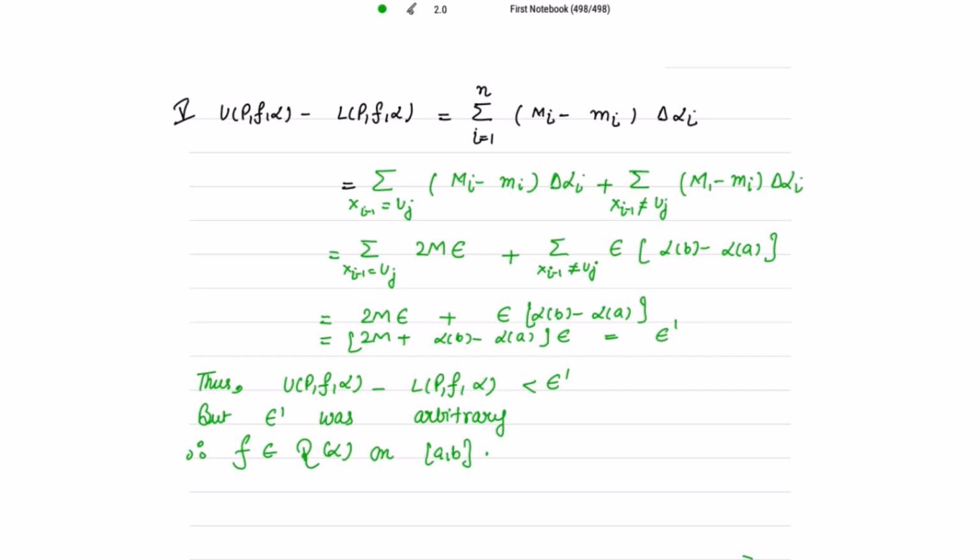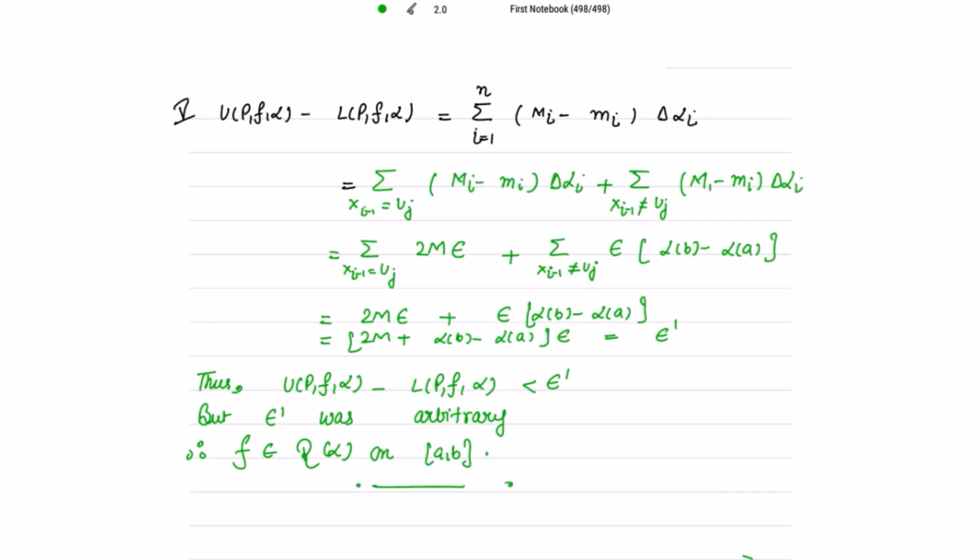Okay, fine. So UPF alpha minus LPF alpha is less than epsilon dash, because epsilon is already arbitrarily chosen to be positive, so epsilon dash is also arbitrary. Therefore f is Riemann integrable on the closed interval ab, because of the result: whenever UPF alpha minus LPF alpha is less than epsilon, then f is Riemann integrable on the closed interval ab. This is an if and only if case.